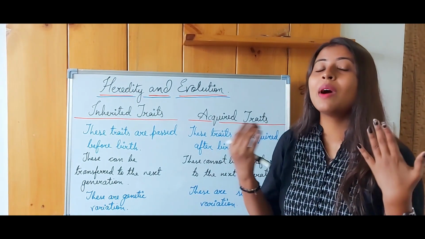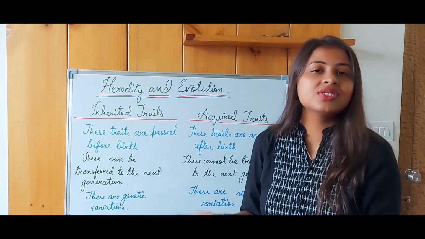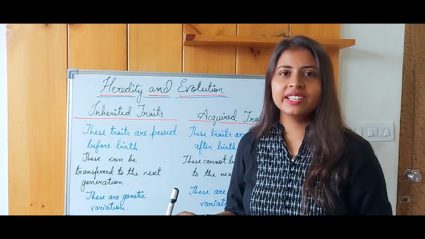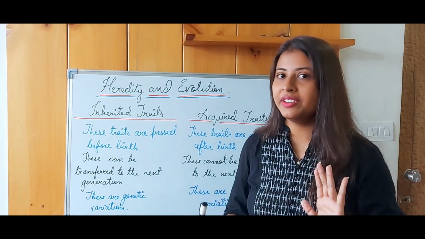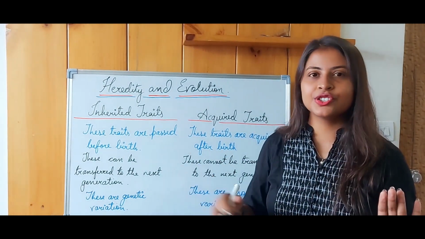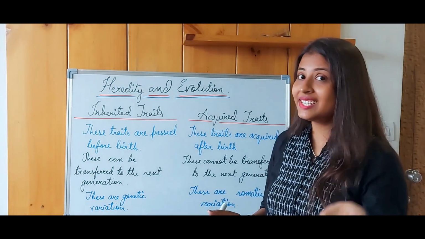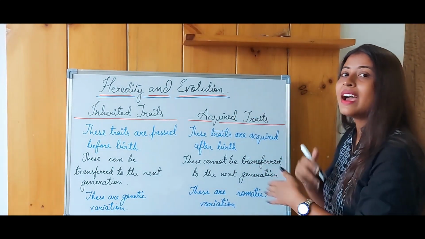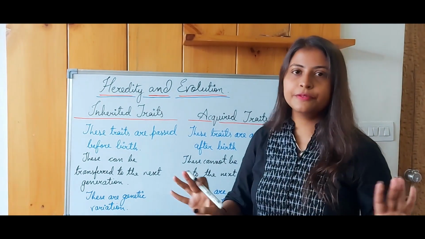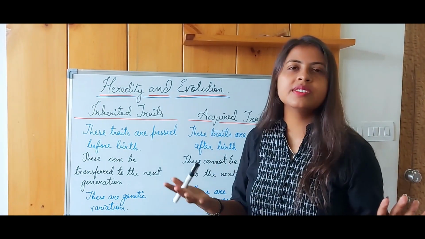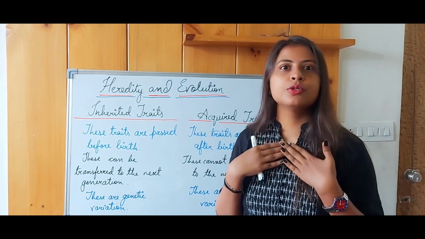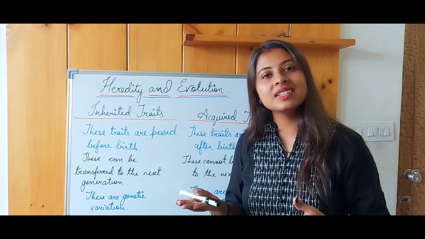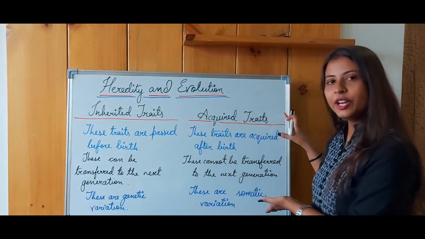But what we acquire throughout our lifetimes, the skills that we get, for example, we took the example of Dhoni and Sunidhi, right? Those things they've acquired, and that cannot be passed on to the next generation. Such kinds of traits are said to be acquired traits. These traits are acquired after the birth. Whatever they've done is, they've improved the skills in a particular thing. If I want to improve my breathing capability, I'll have to practice a lot, right? Such is the case with acquired traits.